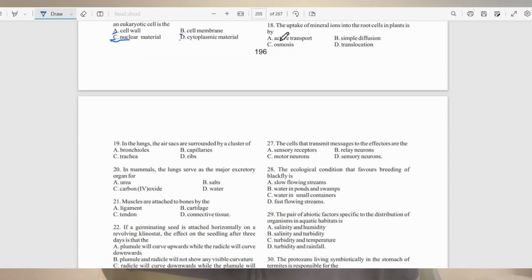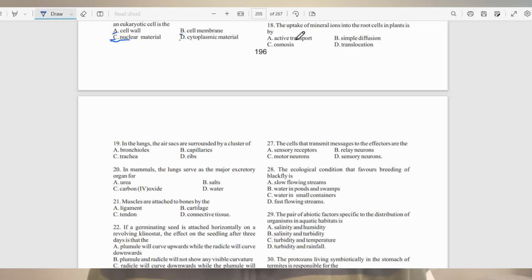Question number 18. The uptake of mineral ions in the root cells in plant is by A, active transport, B, simple diffusion, C, osmosis, D, translocation. The right answer to this question is active transport, A.